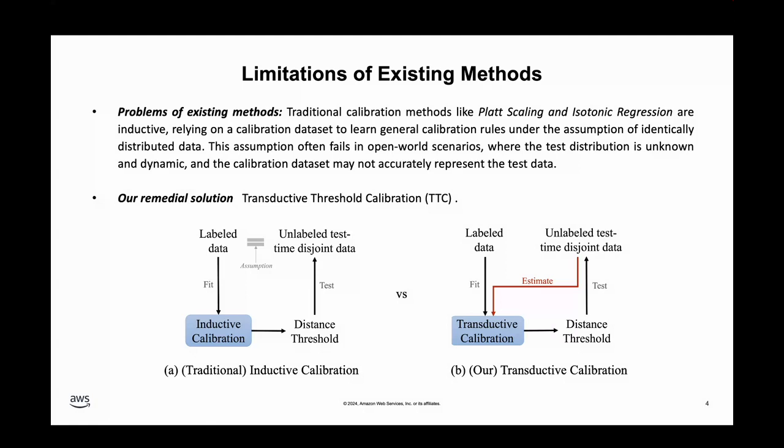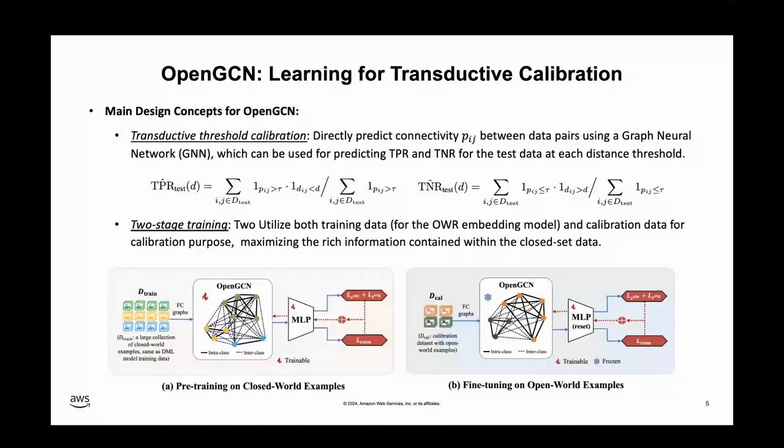To overcome this, we propose transductive threshold calibration, or TTC, where the TPR and TNR estimations are directly based on the test data, rather than relying on a separate calibration dataset that may not accurately represent the test data. To enable TTC, we designed OpenGCN, a GNN-based post-hoc calibration model. OpenGCN integrates TTC by utilizing a GNN to predict the pairwise connectivity probability. These predictions are paired with a threshold to generate pseudo-labels, which are then used to estimate TPR and TNR for the test data at each distance threshold.